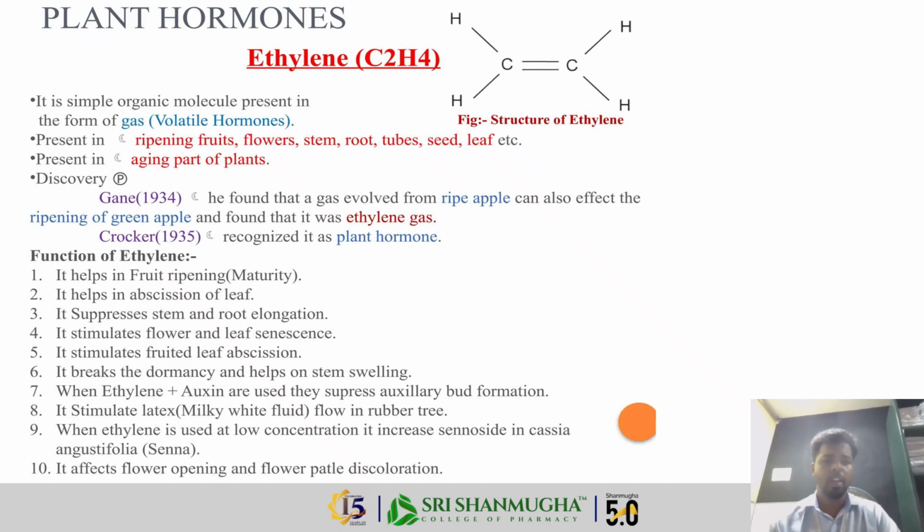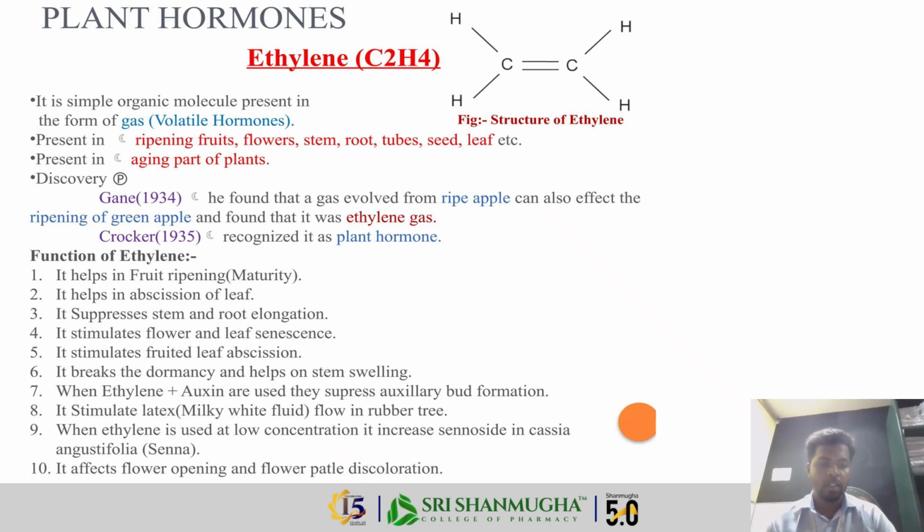So next is ethylene. It is a simple organic molecule present in the form of a volatile gas, so it is also called a volatile hormone. It is present in ripening fruits and flowers, stem, roots, tubers, and seeds, and also in the aging parts of plants. Okay, it was discovered by Gane. He found that gas evolved from a ripe apple can also affect the ripening of a green apple, and found that it was ethylene gas. Then Crocker recognized it as a plant hormone.